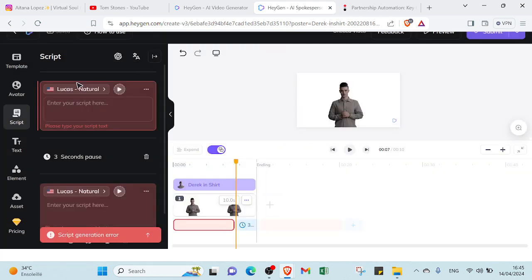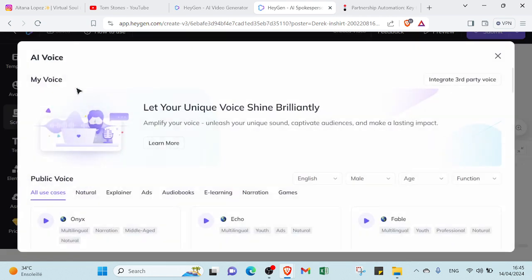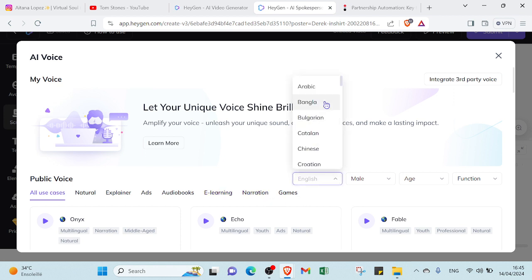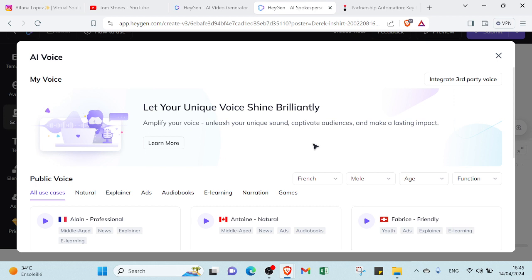And for the voices, we can just go over here and then you'll find the various types of voices. We have here natural voice, explainer voice, ads voice, audiobooks, e-learning, narration, games, and you'll find a lot of languages that you can select, and then you'll find the one you want. For example, French, as you can see here we have various ones, and also the gender, so you can select which one you want.